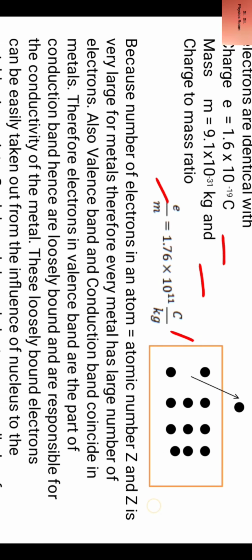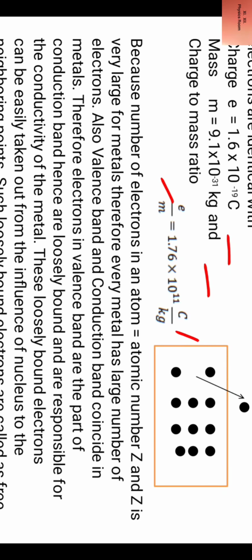Now because number of electrons in an atom is equal to atomic number Z, and Z is very large for metals, therefore every metal has a large number of electrons.